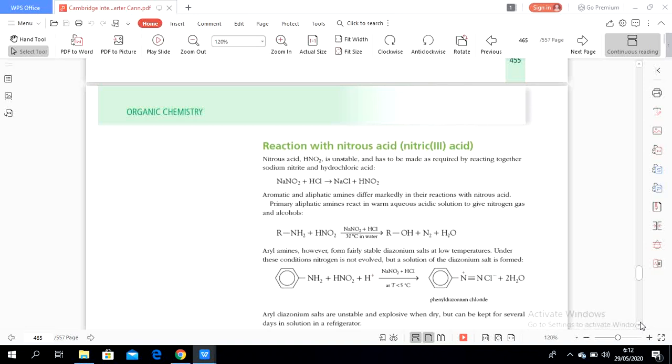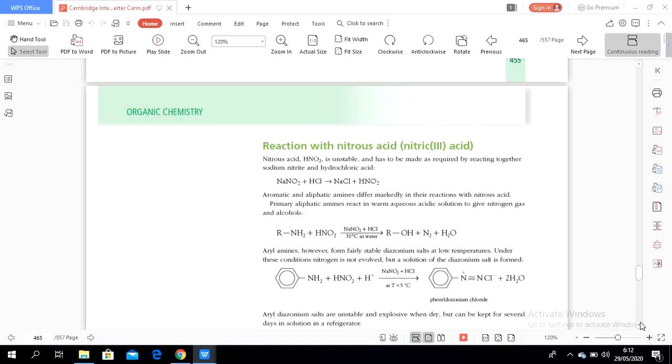And then aryl amines, however, form fairly stable diazonium salts at low temperatures. Last time we already studied a little introduction to diazonium salts when we studied the chapter on benzene.